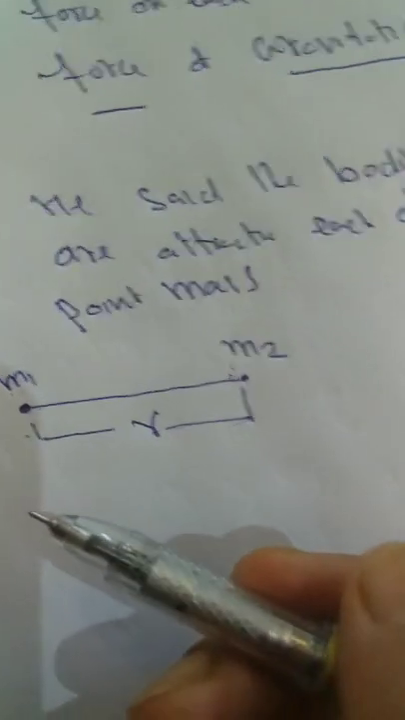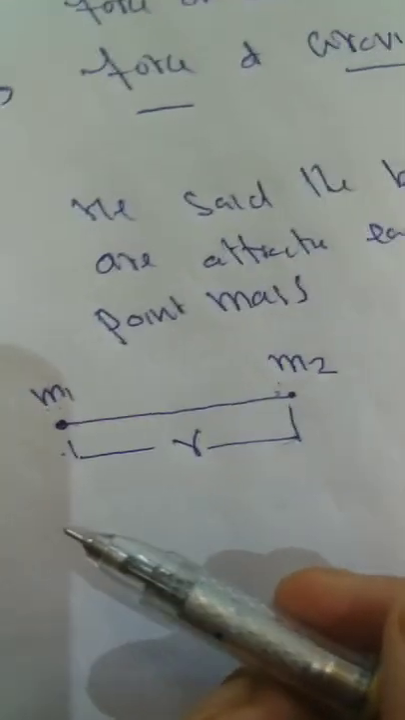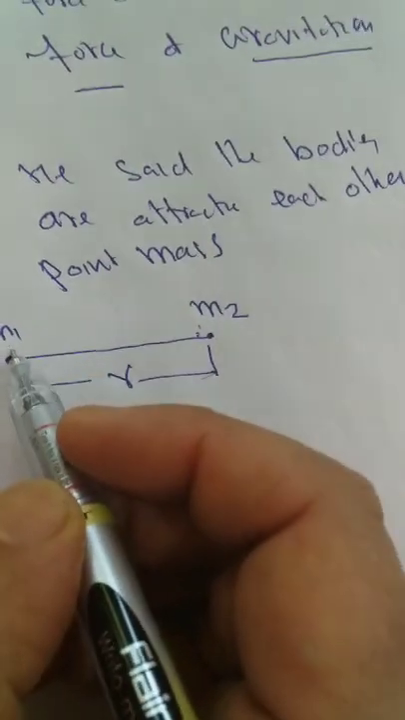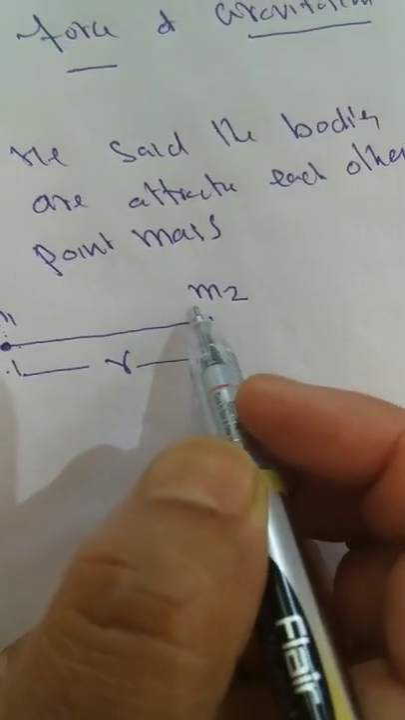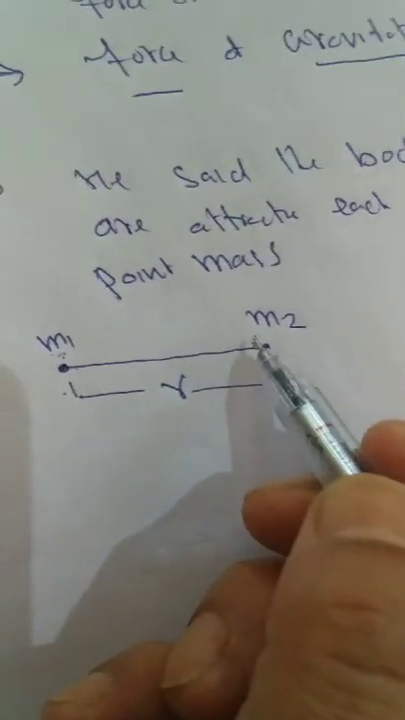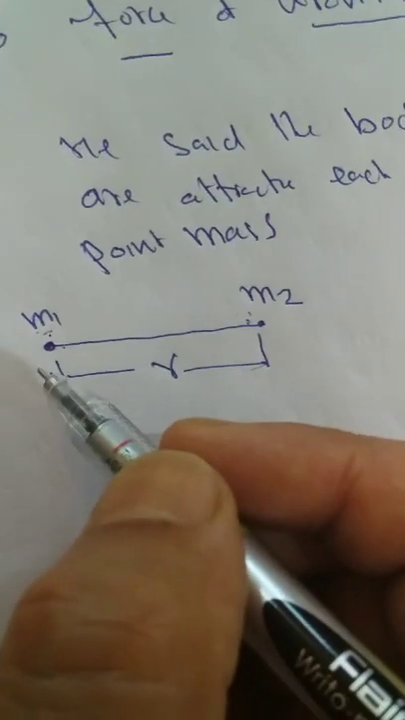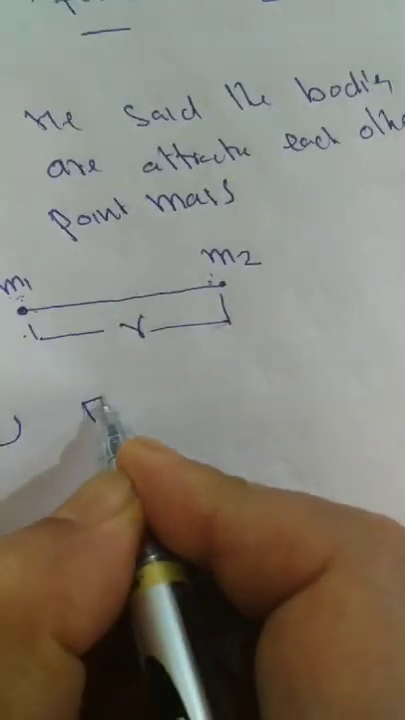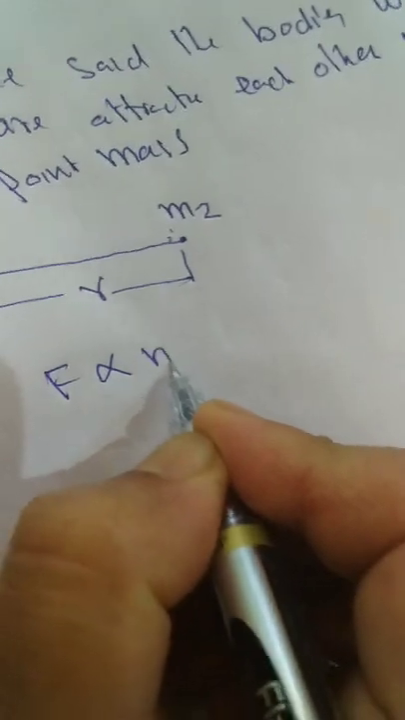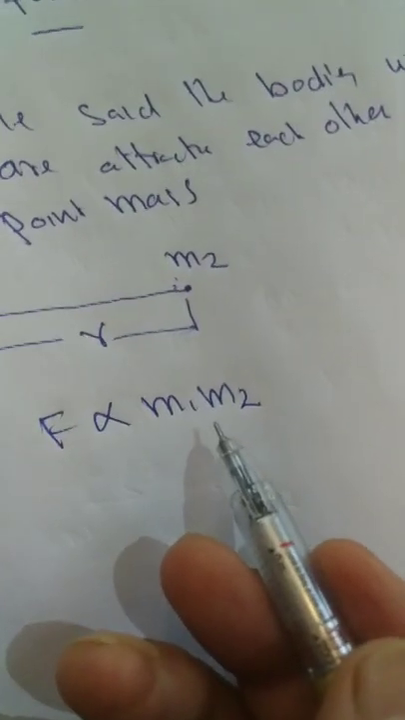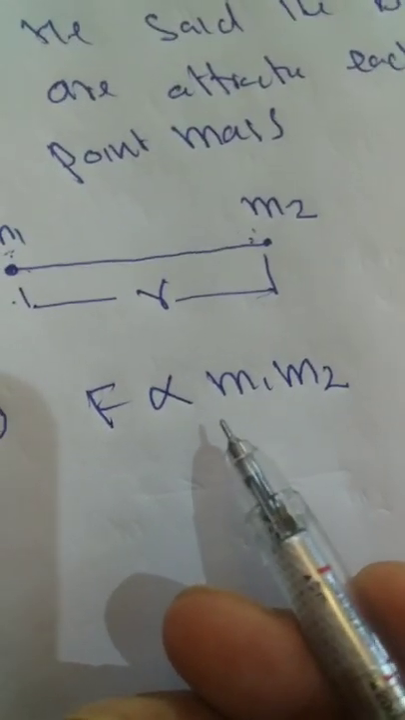But how much is this force? He said this force is proportional. The force by which the bodies attract each other, m1 attracting m2 and m2 attracting m1, how much is it? He calculated that this force is proportional to the product of masses. That means it is m1 multiplied by m2. It is proportional to the product of masses.